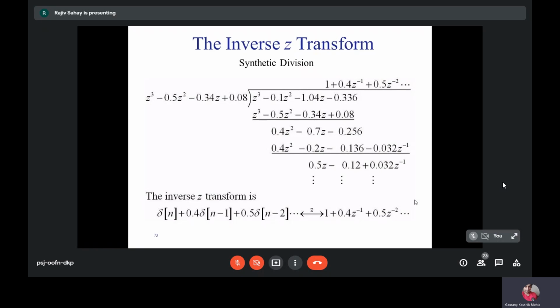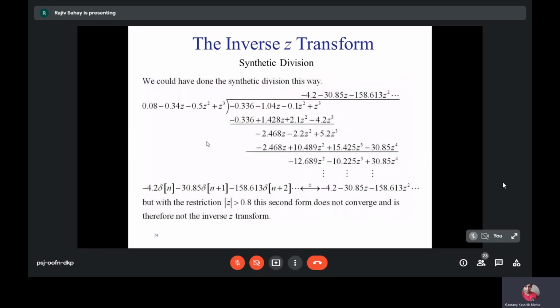Some of you might think, what if I flip this and keep 0.008 in the front, then 0.34 z, then minus 0.5 z square, and then plus z cube, and similarly flip this, then what happens? Is there a rule that we should not flip or something like that? So let us see that. I think this is clear, this long division. Yes. This works only when you are given a rational function of two polynomials.